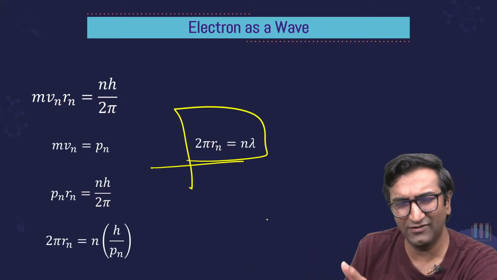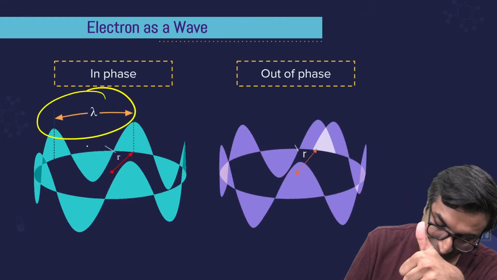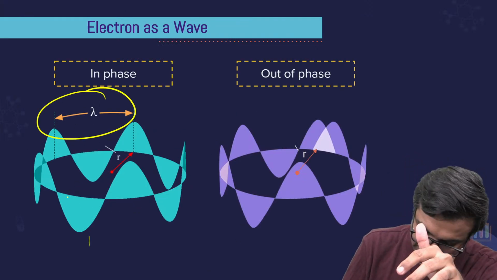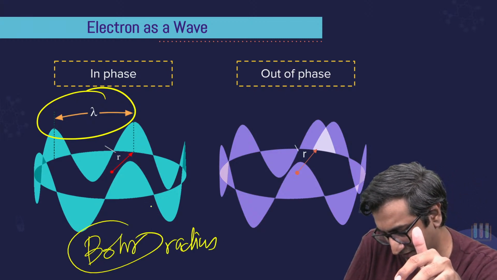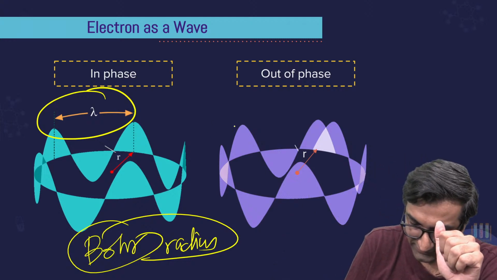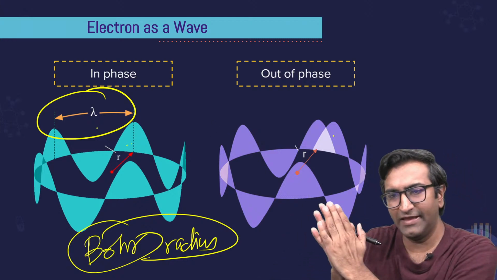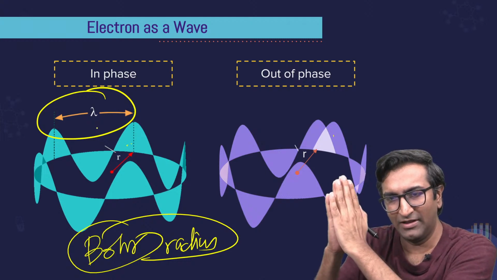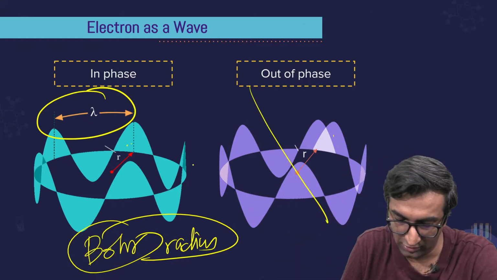But इसका मतलब क्या है? What is this 2 pi r equal to n lambda? If things are in phase, then lambda is equal to this 2 pi r. Now this seems a little ridiculous because Bohr ने बोला था radius होता है, but a lot of stuff that Bohr said is wrong. But this is good. When it's out of phase, it doesn't add up. Okay? In phase का यही मतलब है कि दोनों exactly kind of overlap करके बड़े हो जाते हैं. Now see here, out of phase मतलब sometimes you overlap, sometimes you don't. It's not going to work.